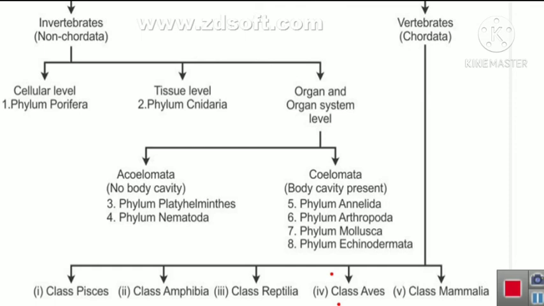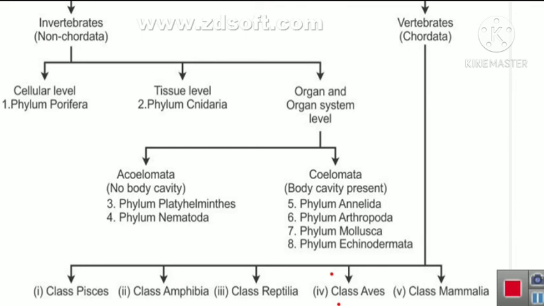Suppose you see the half part of this Animalia kingdom, that is non-chordata. In that you will see cellular level organization, tissue level organization, and organ system level organization. The cellular level organization is found in phylum Porifera. Tissue level is seen in Cnidaria, and for organ level organization there are again two types, acoelomate and coelomate.